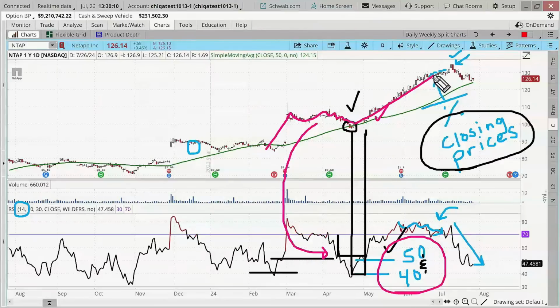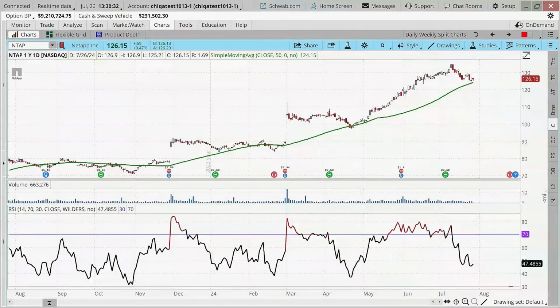Now, that was obviously a big move. This came up recently again. Notice where we are. Here is the 50. We're above that, and we're also between the 40 and 50 here. So I'm just going to show you, in hindsight, we've got one here that would have triggered once you got back up above the moving average, and then you're getting one over here for the second one. So that's what's going on there.